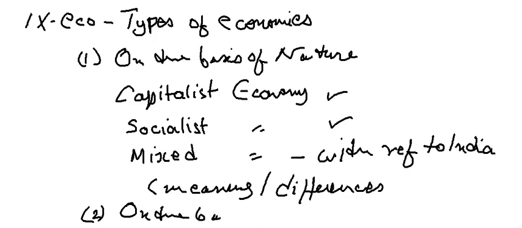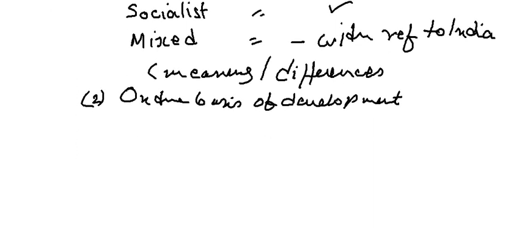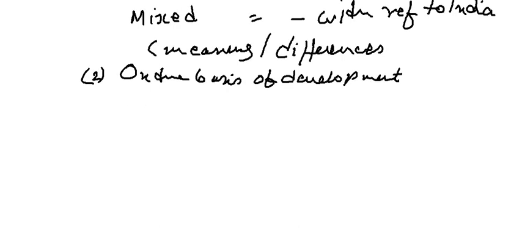Next, another way of defining an economy is on the basis of development. What does this mean, and how is it different from what we have just discussed? On the basis of nature, we said a country can be a capitalist, socialist, or mixed economy. Here, on the basis of development, we can say that a country is a developed economy, or a developing economy.